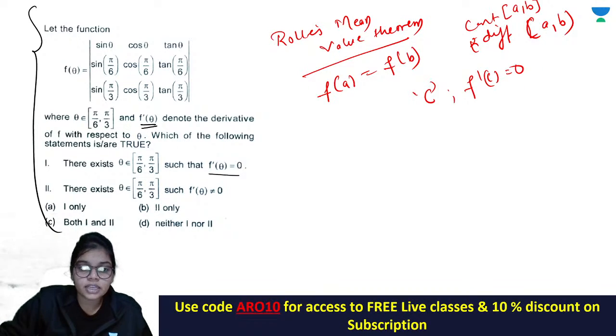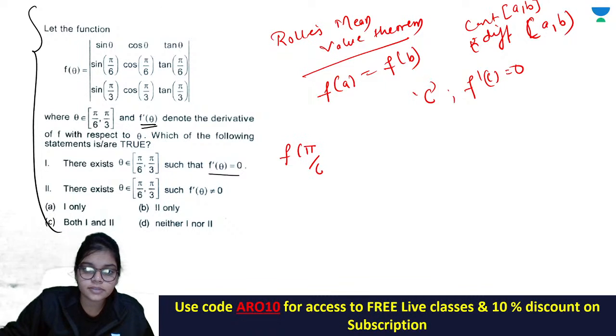So here you check whether this function f theta satisfies this criteria. If I find f of pi by 6, this will become sin pi by 6, cos pi by 6, tan pi by 6, and this is a determinant, so the value will come out equal to 0, because both rows are the same.